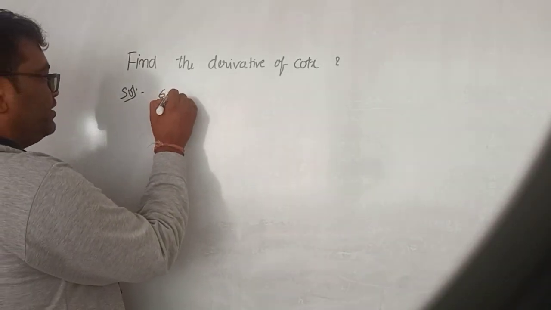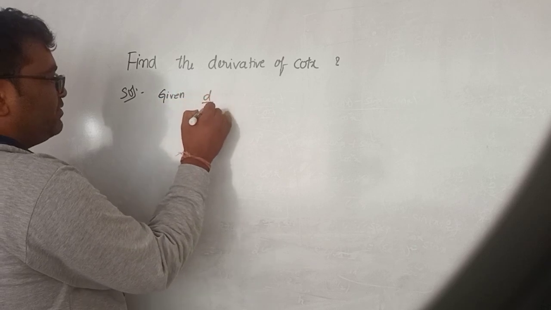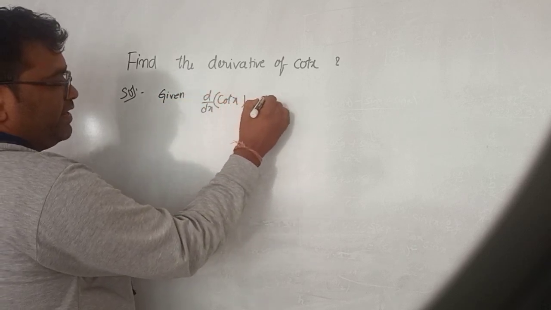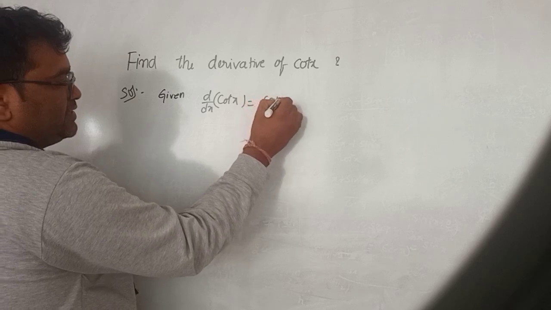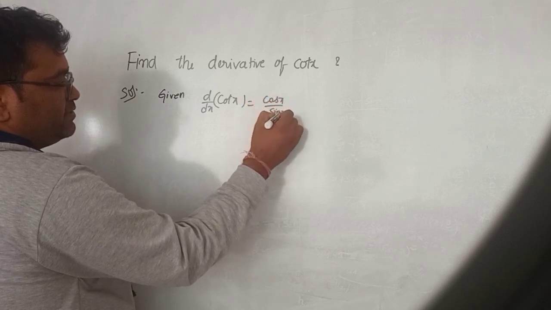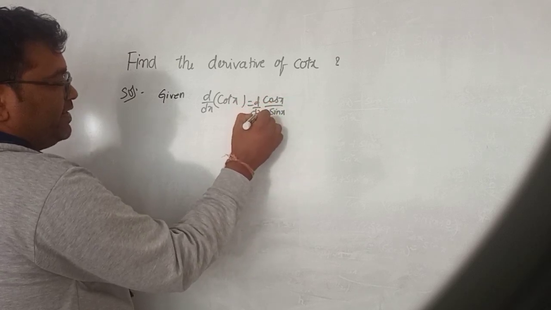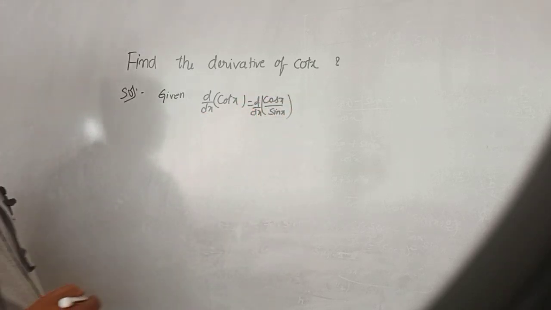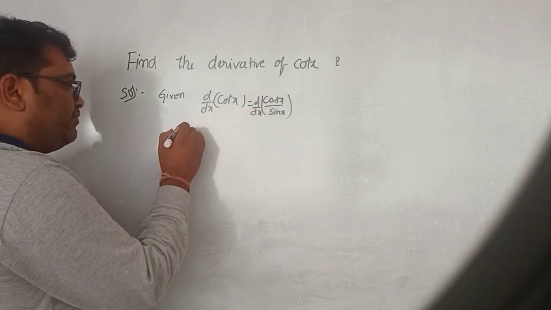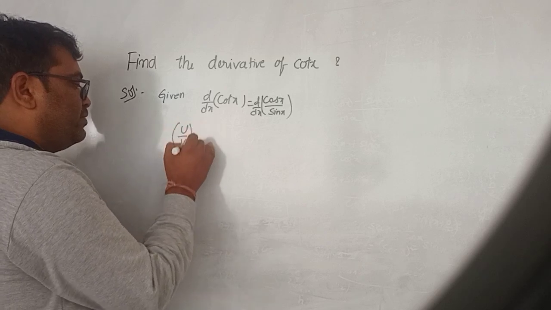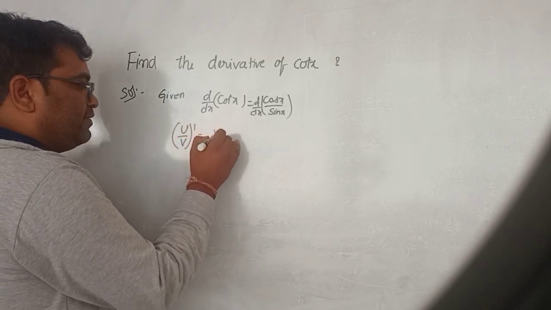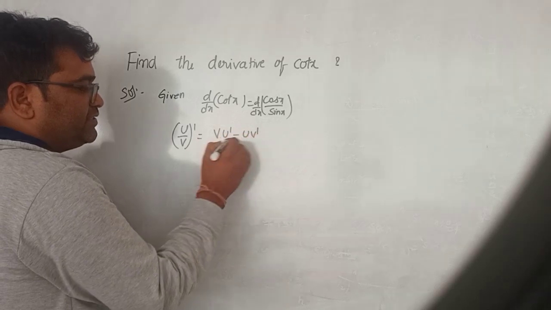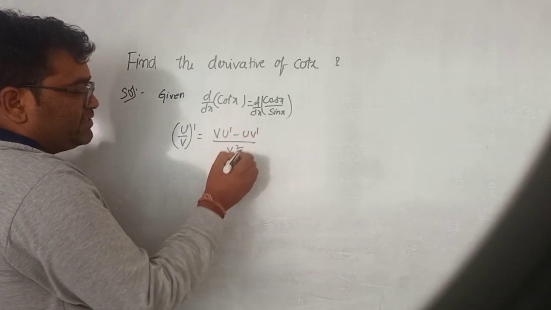Then find dy by dx of cot x. So here cot x you can write as cos x by sin x. So differentiating is happening here. So dy by dx of cos x by sin x. So here we know that u by v whole dash is nothing but v into u dash minus u into v dash divided by v square.